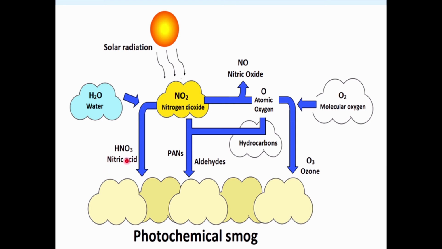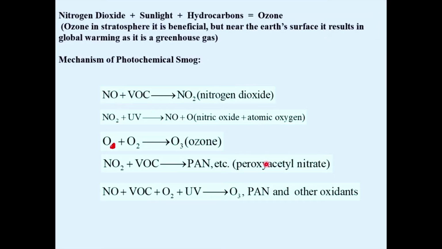So that means nitric oxide fumes, peroxyacetyl nitrate fumes, aldehyde fumes, and the left out hydrocarbon fumes, ozone fumes. Together, brown colored fumes are formed above the city. So that is called photochemical smog. This is a pictorial representation of the reactions which we have studied. For the examination point of view, this reaction question is very important, so students have to practice these reactions.